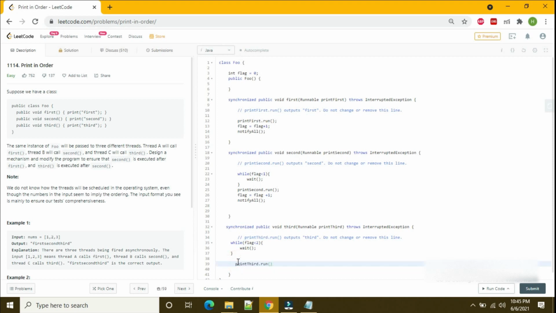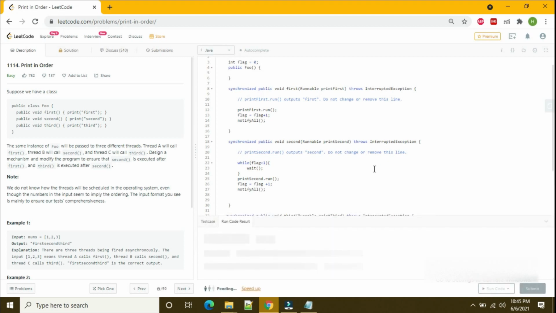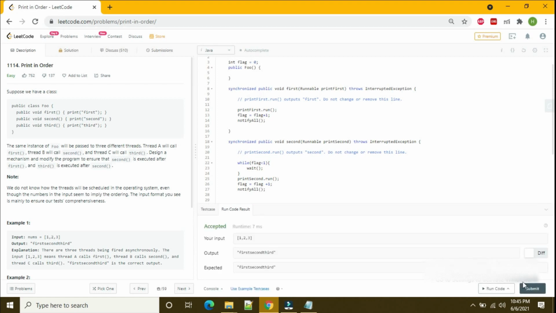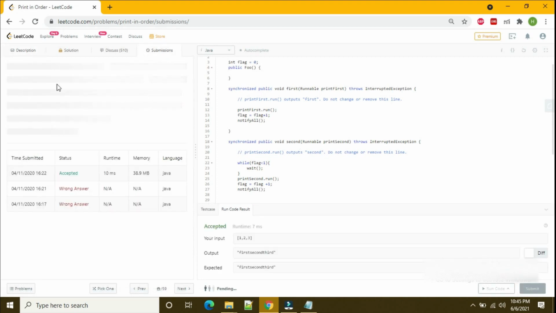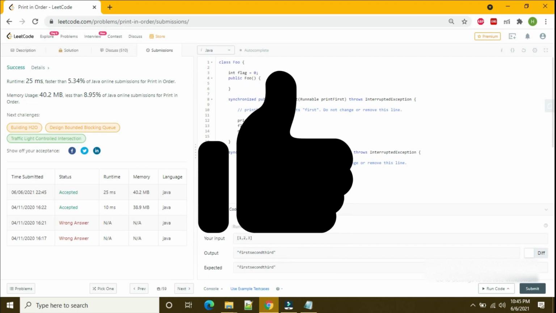Here I don't need to increment the flag because this is the last method I want to call, and I can skip notifyAll also because I have already executed the first and second methods. I think this code should work. Let me check by running the given test cases. Yes, it's working, so I'm pressing the submit button. Okay, it's accepted. It's a bit slow, but it's a basic concept: wait and notify, which I've used here.